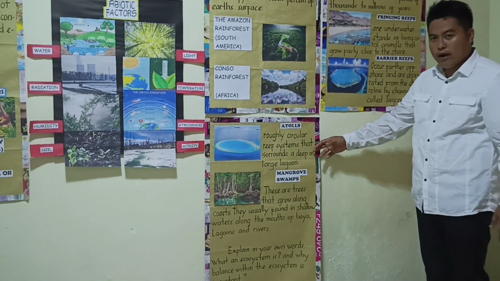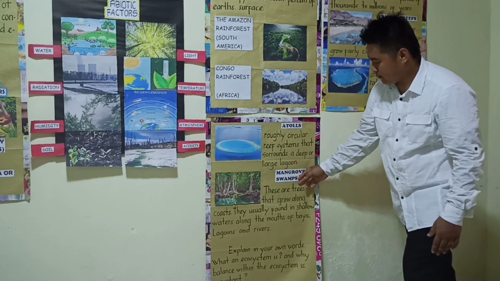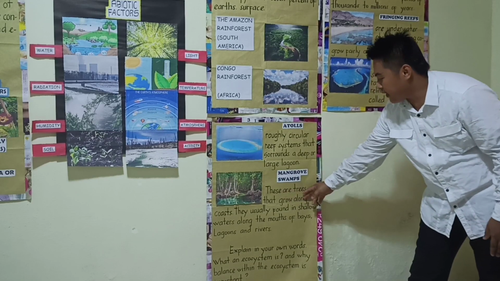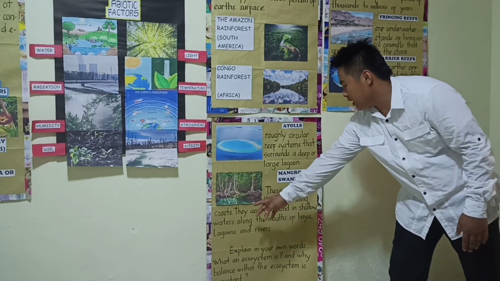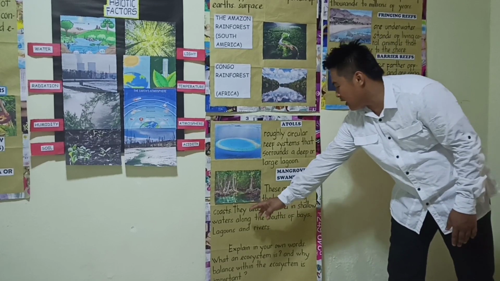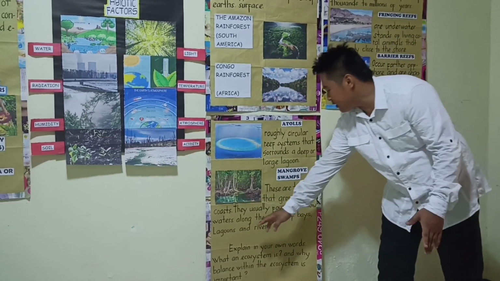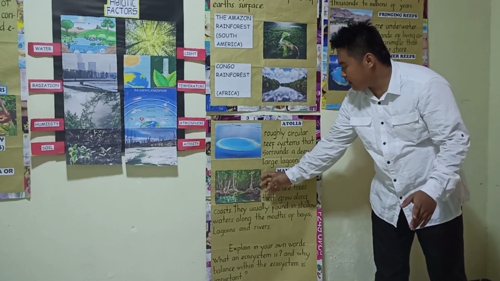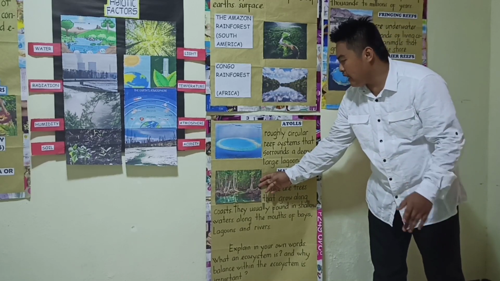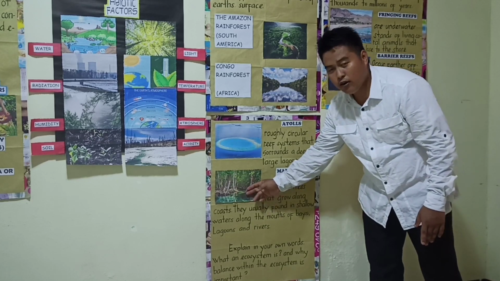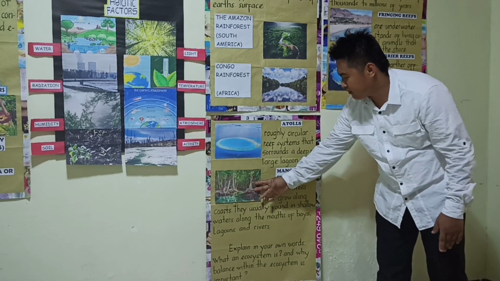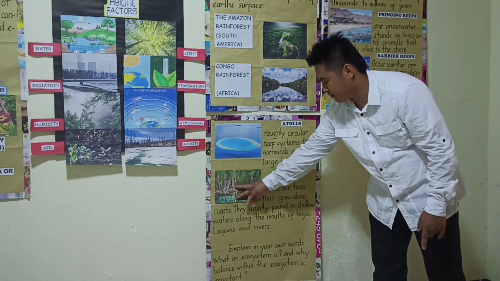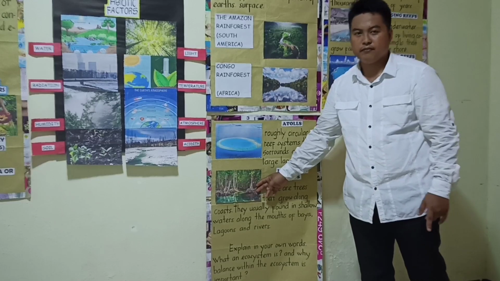Next, we have the mangrove swamps. Very good. These are trees that grow along the coast. They are usually found in shallow waters along the mouths of bays, lagoons, and rivers. Class, the mangrove swamps are commonly trees. Look at this image, class. This tree is called the mangrove tree.